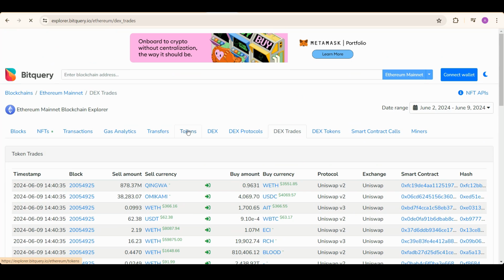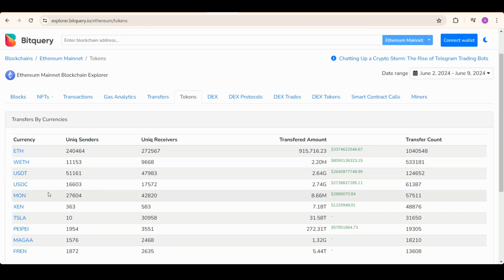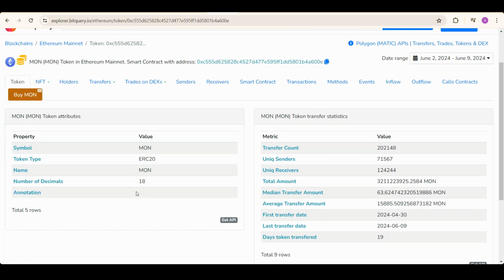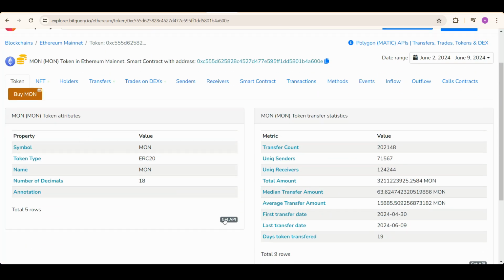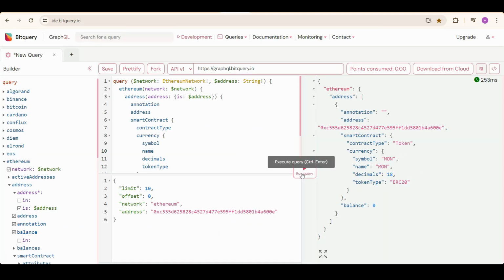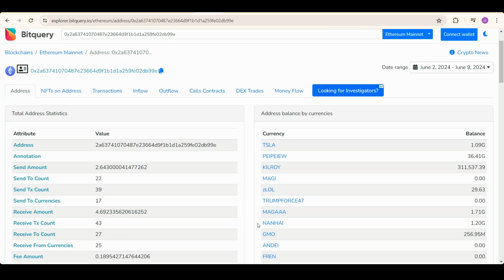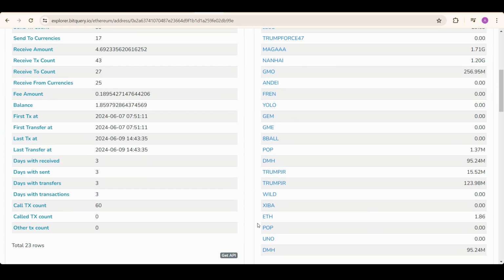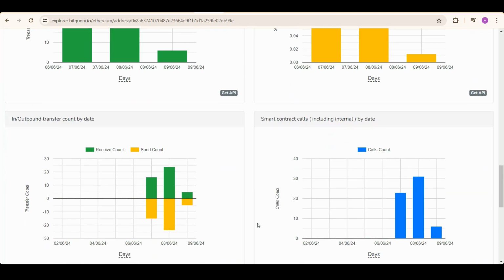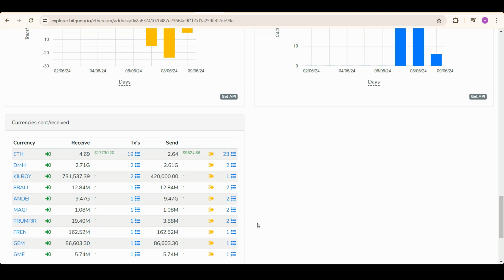Let's go to the Tokens tab and click on one of these tokens, and let's get these token attributes with this Get API button. I will run this query for you and show you the attributes. You can see the attributes here. You can use these in your applications directly with this BitQuery API. You can get the address-specific data like currencies at the address, the balance of the address, and also the inbound and outbound transactions, and also the currencies sent and received by the address.